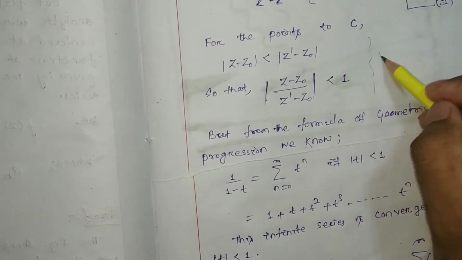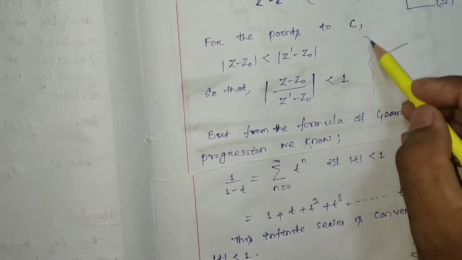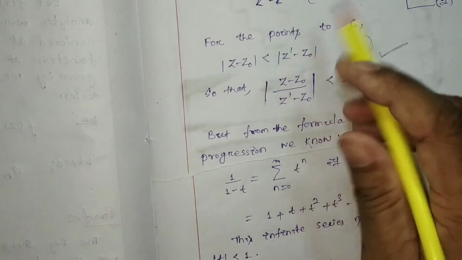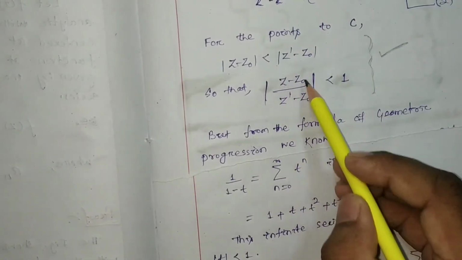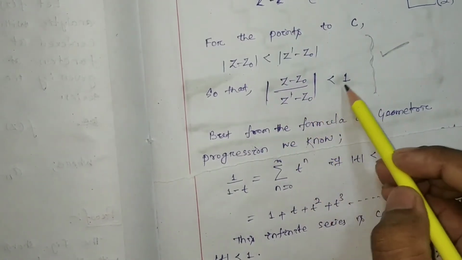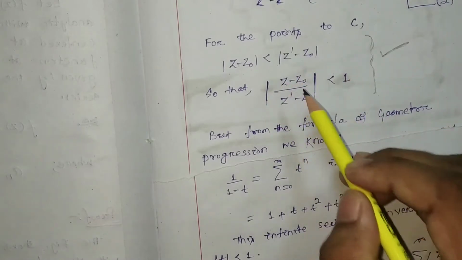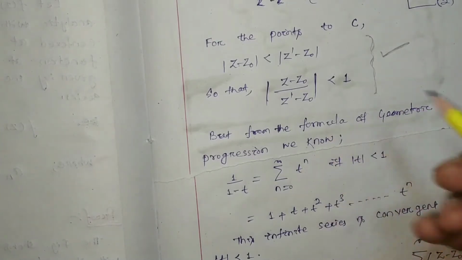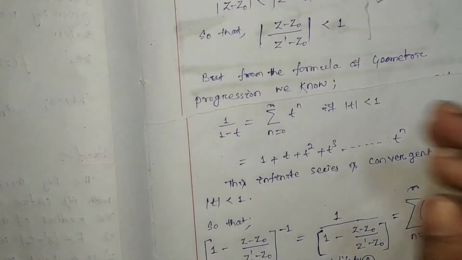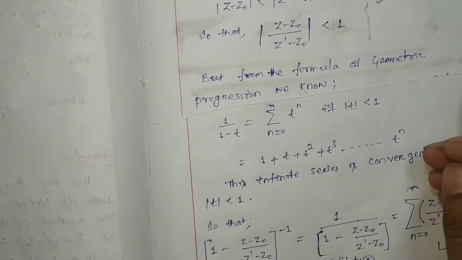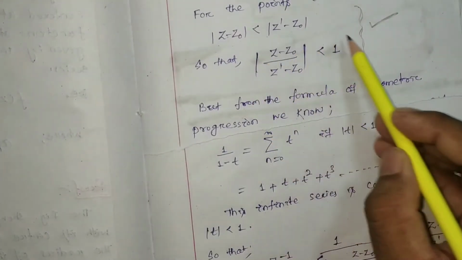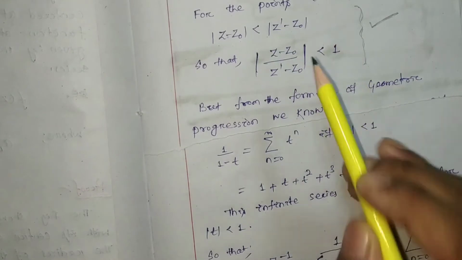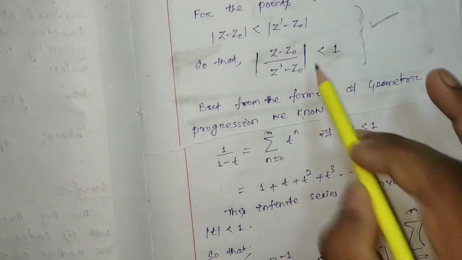So at this point I suggest to all of you that you mark this point: |z - z0| / |z' - z0| is less than 1. This point will be required in our forthcoming classes whenever we consider Laurent series, and whenever we solve problems based on Taylor series and Laurent series also. So this is a format that you have to remember. Okay, it will be useful.